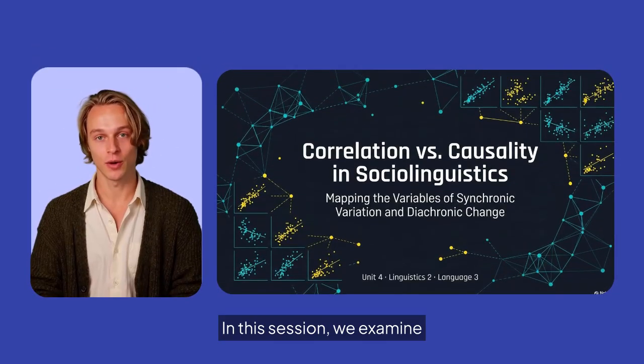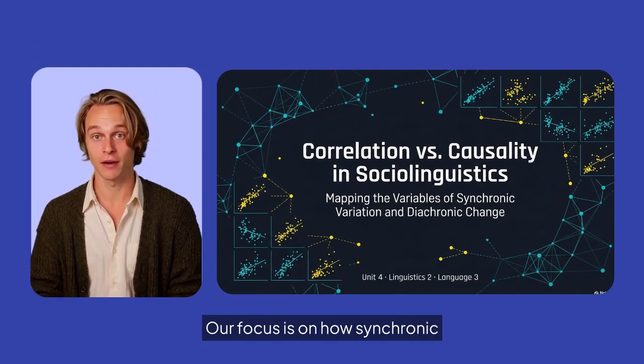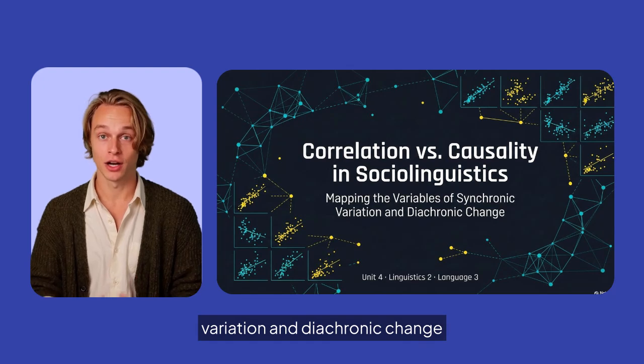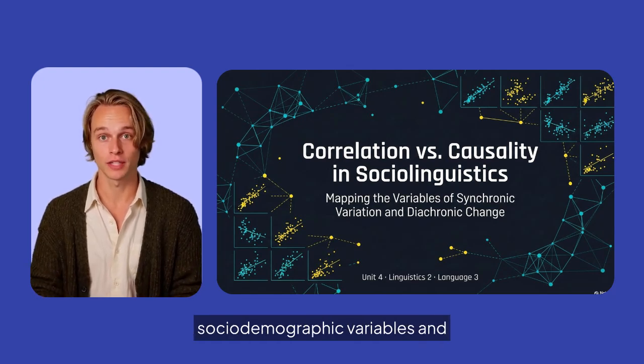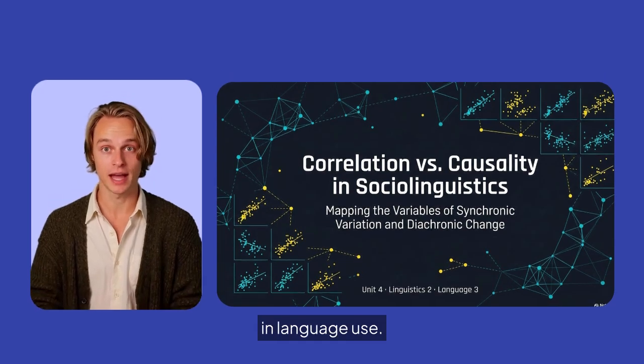In this session, we examine correlation versus causality in sociolinguistics. Our focus is on how synchronic variation and diachronic change are mapped onto social and socio-demographic variables, and what we can and cannot infer about causes from statistical patterns in language use.